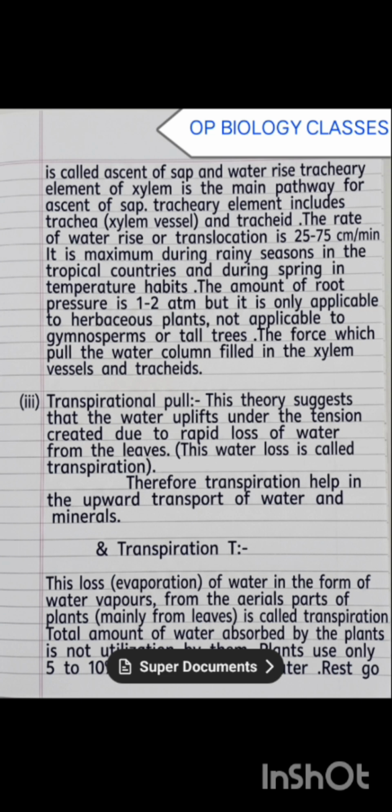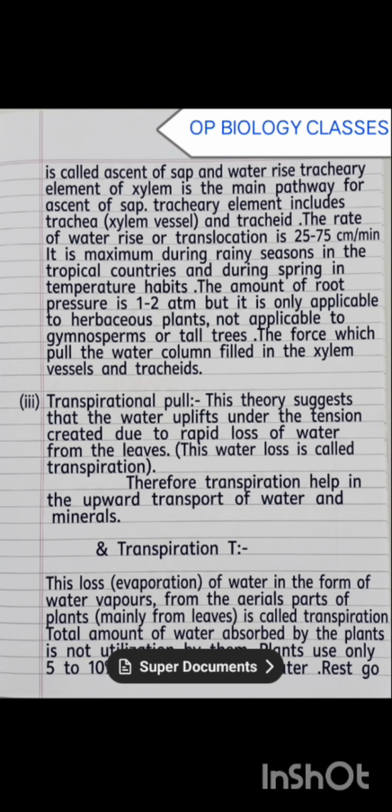millimeters. It is maximum during the rainy seasons in the tropical countries and during the spring in temperate habitats. The amount of root pressure is 1 to 2 atmospheres, but it is only applicable in herbaceous plants, not applicable in gymnosperms and tall trees.